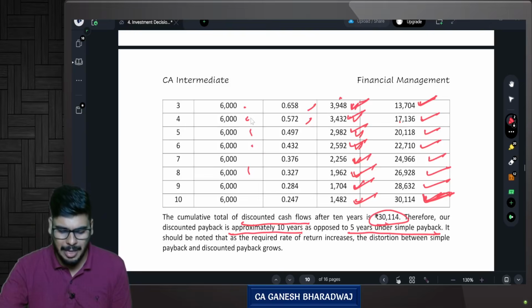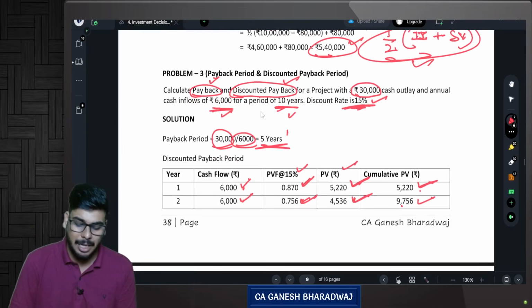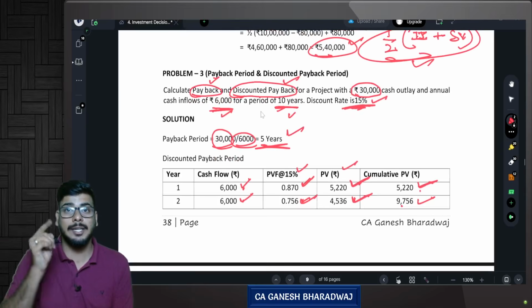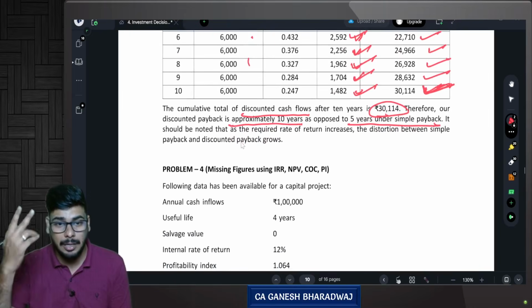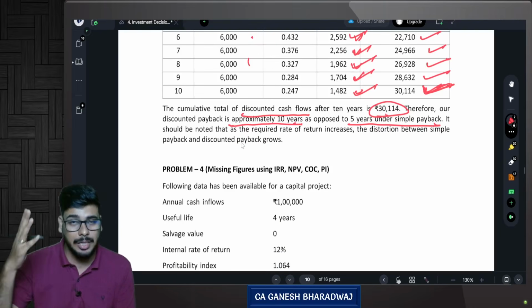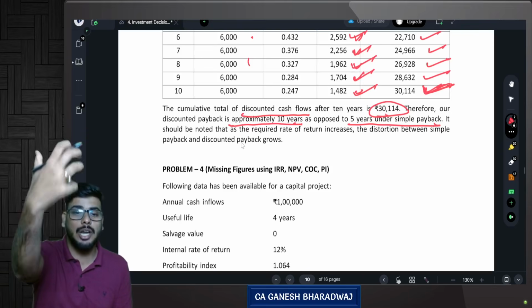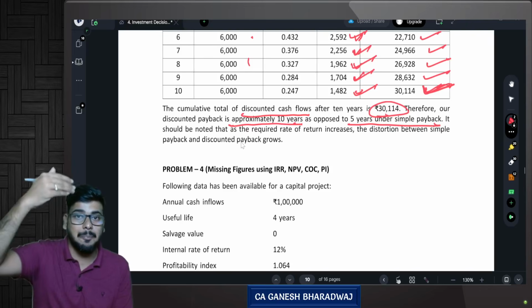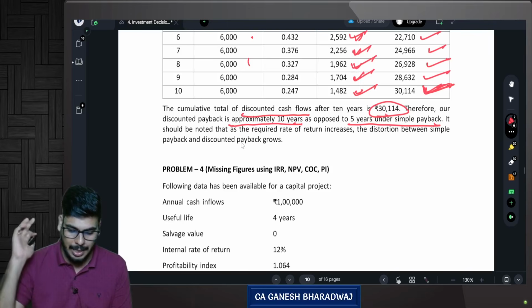Under simple payback period, what we said is, if you invest the money of 30,000 rupees, you will get it back in 5 years. But that was done ignoring time value of money. If you consider time value of money, the discounted payback period doubles in this case. In this case, it becomes how much? It becomes 10 years. Are you clear with this? So for me to get back my original amount of 30,000 by considering my discounted cash flows, it takes me approximately 10 years. Are you clear with this?